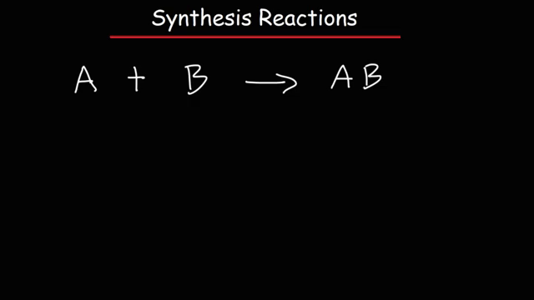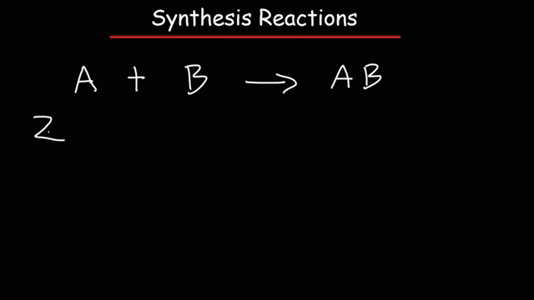In this video, we're going to talk about types of chemical reactions: synthesis reactions, decomposition reactions, combustion reactions, and then single and double replacement reactions. So what is a synthesis reaction? This is a reaction where you have multiple reactants combining to form a single product. So A plus B turns into AB.